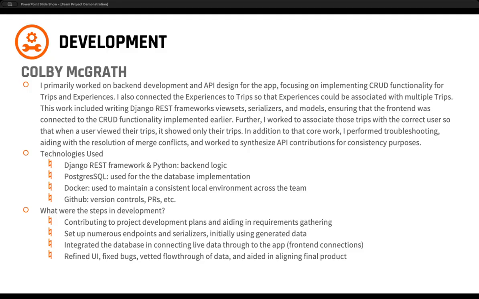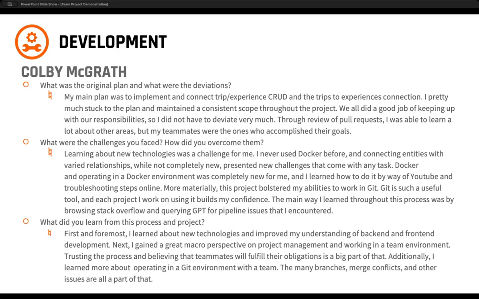The steps for development for Colby began with project definition and requirements gathering, initial build out of the endpoints for those APIs, tying the database in and moving the live data from the front end of the app all the way through, and then working through the UI, fixing a few bugs, and making sure we were aligned on the final product. Colby's original plan was to do the trip and experience create, read, update, and delete, and he pretty much stuck to that, as well as helping out with a few other places.